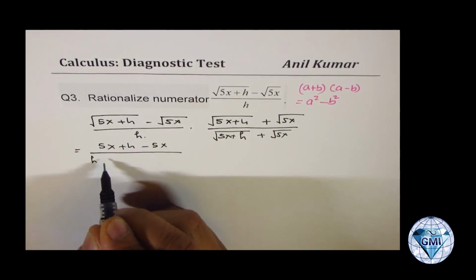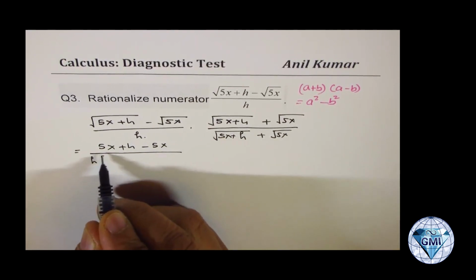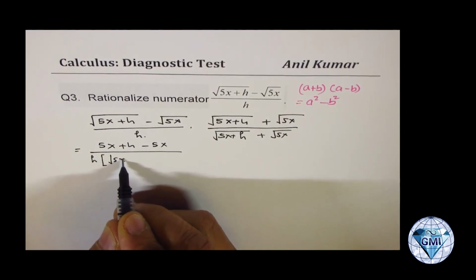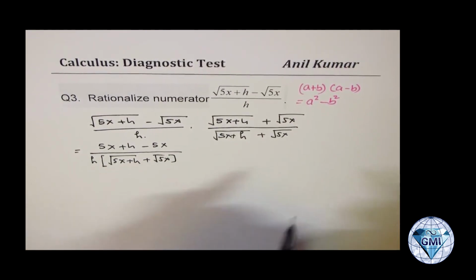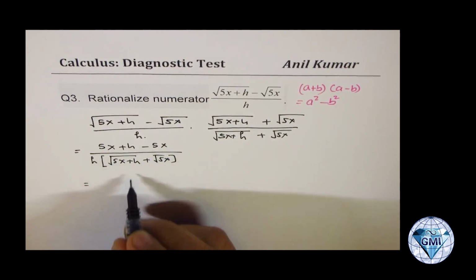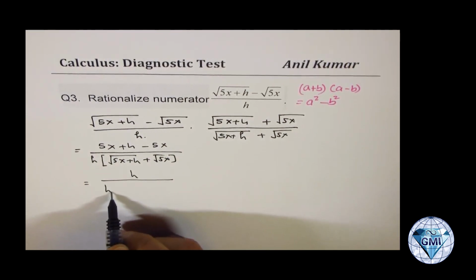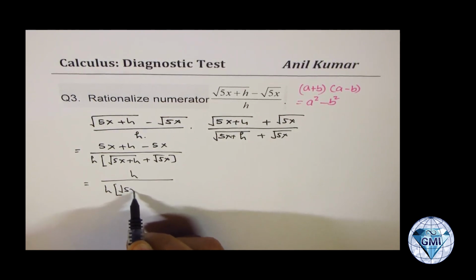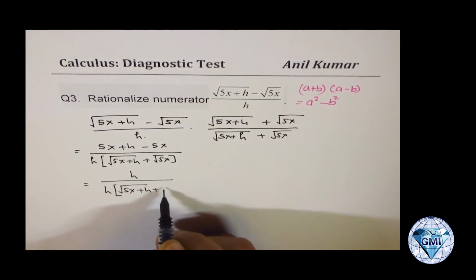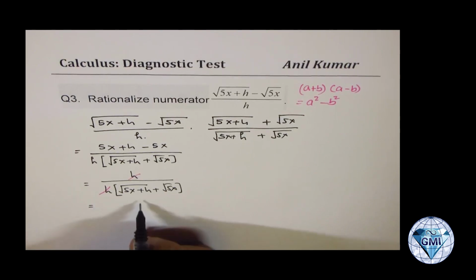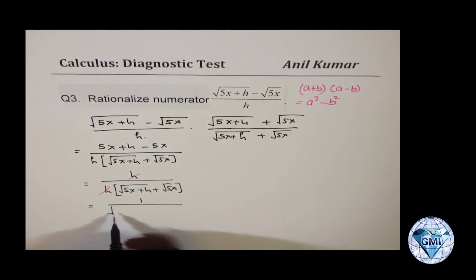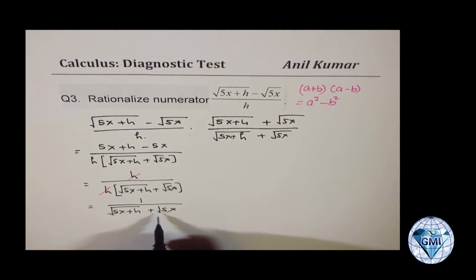So what you get here is h times, let me write within square brackets, square root of 5x plus h plus square root of 5x. Now the numerator, 5x and 5x cancel. We get h over h times square root of 5x plus h plus square root of 5x. Now h and h cancel. So what you get here is 1 over square root of 5x plus h plus square root of 5x.